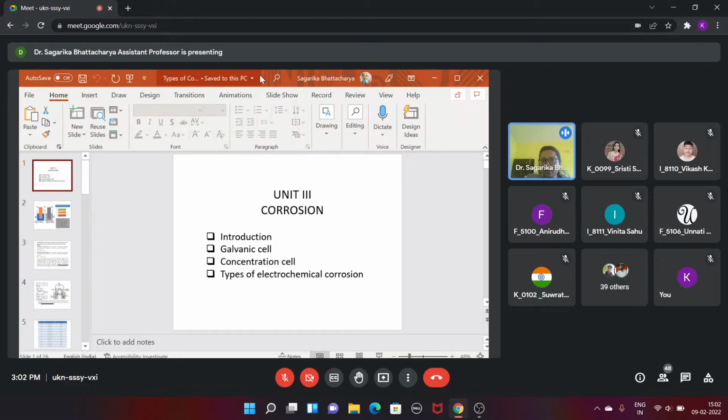I think you already understand what corrosion is. If somebody has already started to read, can you tell me what happens at the anode? Do you remember what happens at the anode? Oxidation. Yes, oxidation. So the corrosion will start at the anode. This is a very small technique to remember.